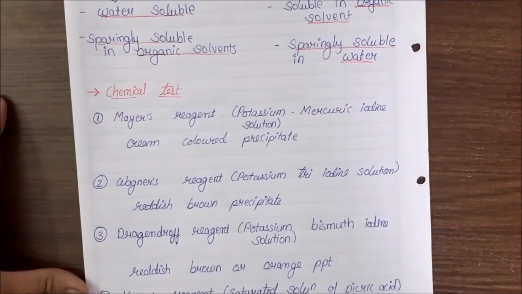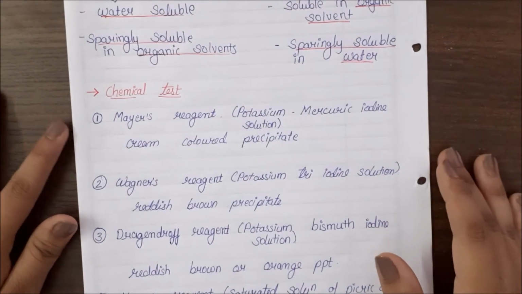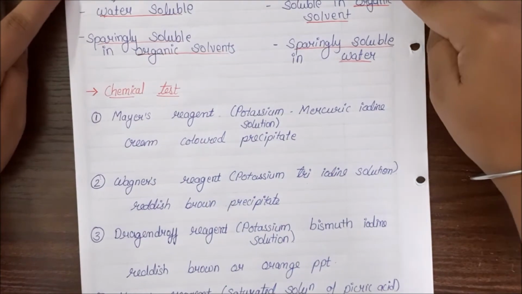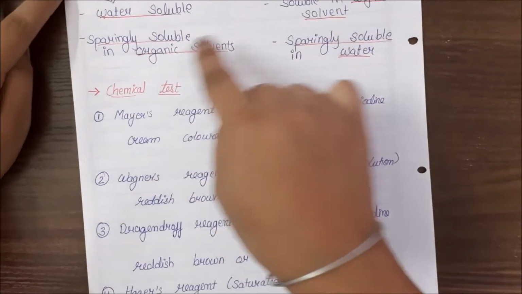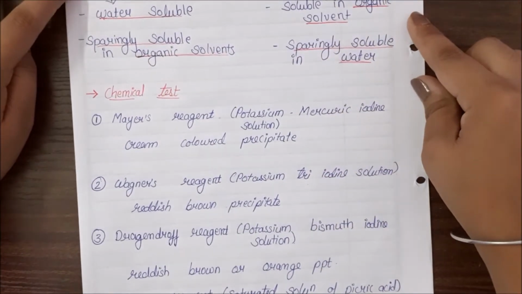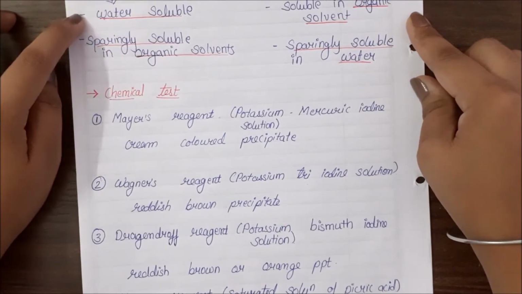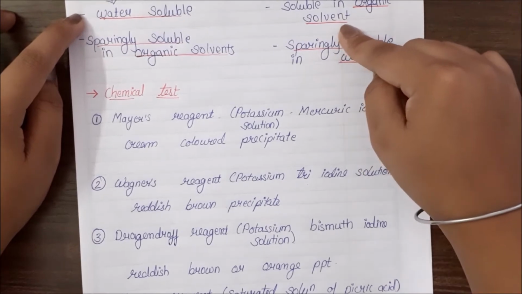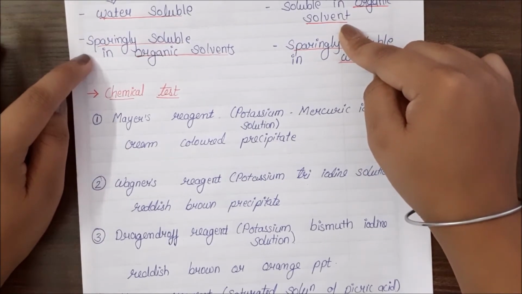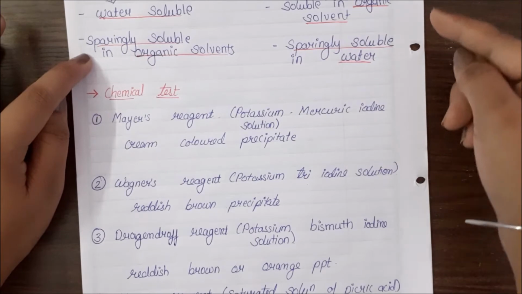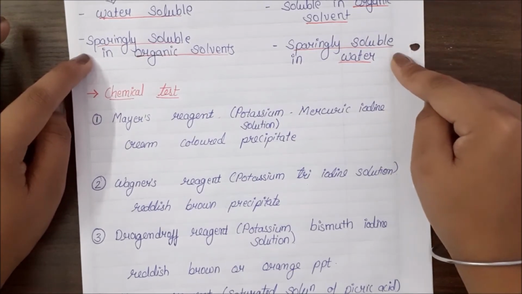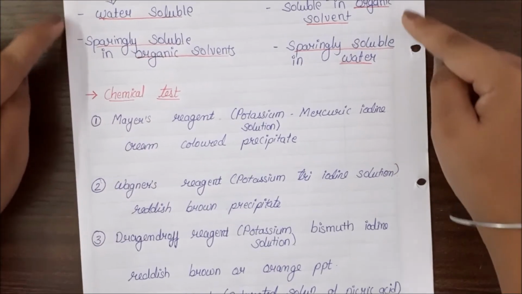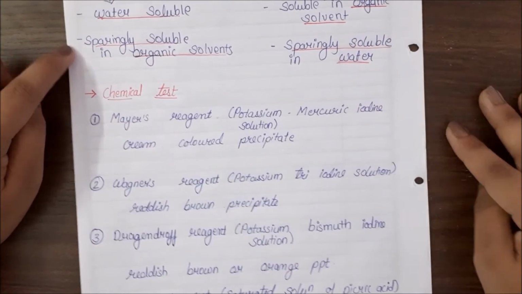Okay, next property is that it contains two parts. One is a salt and the other is a free base. Now if we compare both of these, the salts of the alkaloids are water soluble and the free bases are soluble in organic solvent, whereas salts are sparingly soluble in organic solvent and free bases are sparingly soluble in water. This is important to remember, which is sparingly soluble and which is completely soluble.